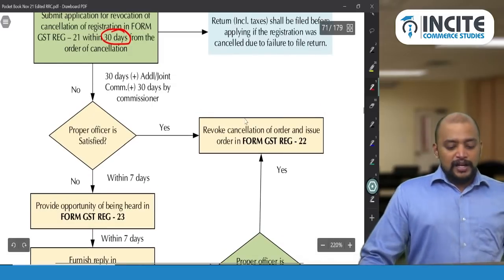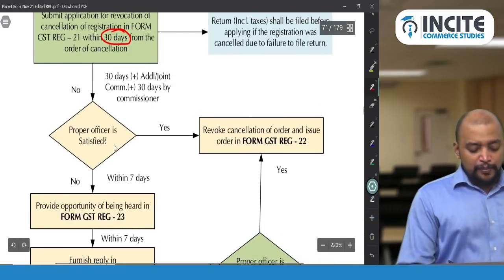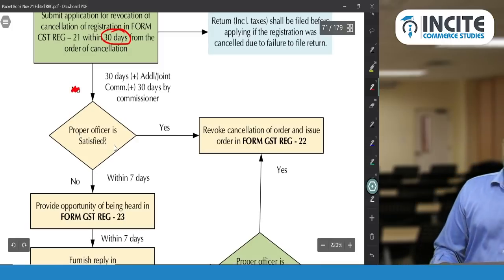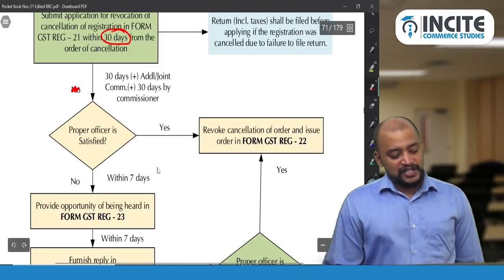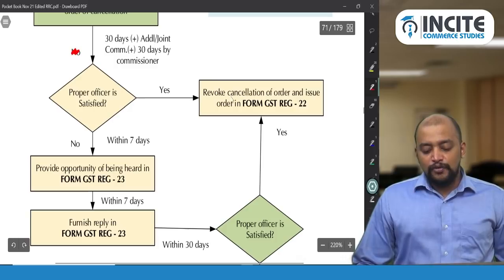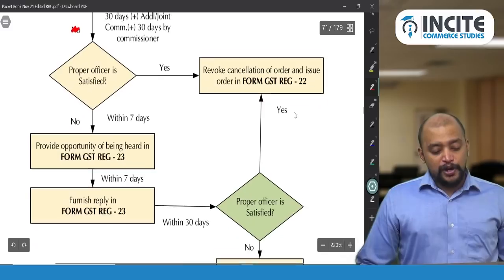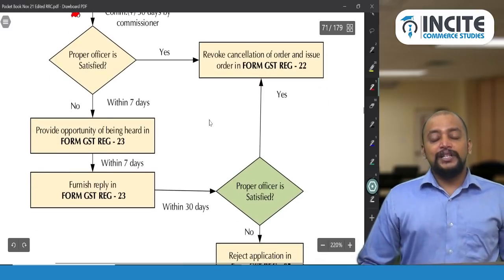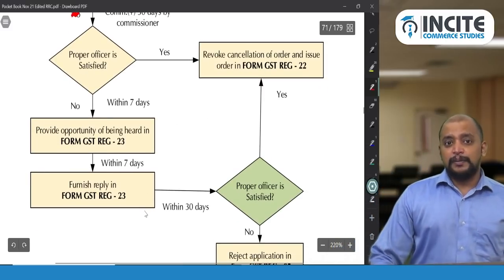Now what has happened? Is the proper officer satisfied with respect to this? Yes, the proper officer is satisfied. Then they revoke the cancellation order and issue the order in form REG 22. If the proper officer is not satisfied, within 7 days they will give a notice, and within 7 days we need to give the reply to the notice.